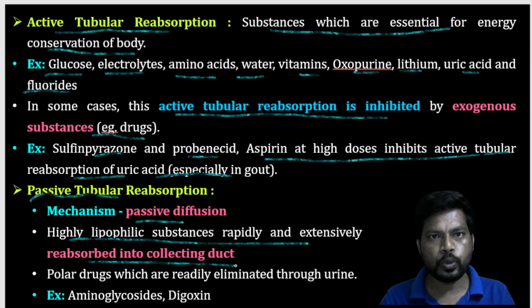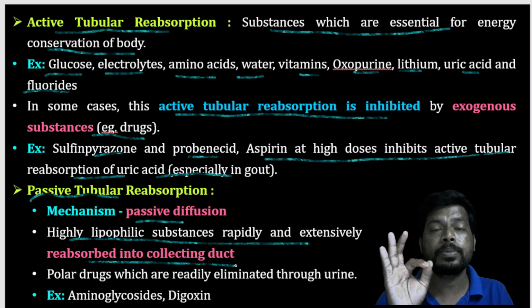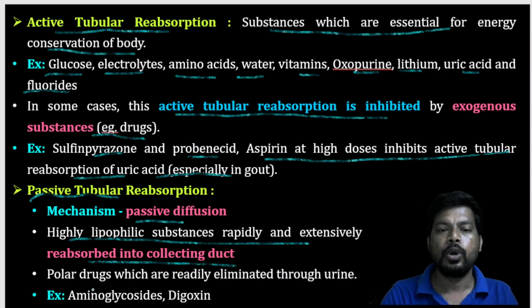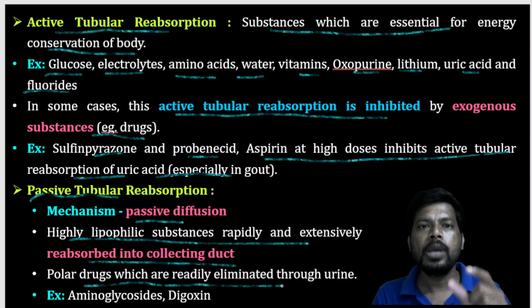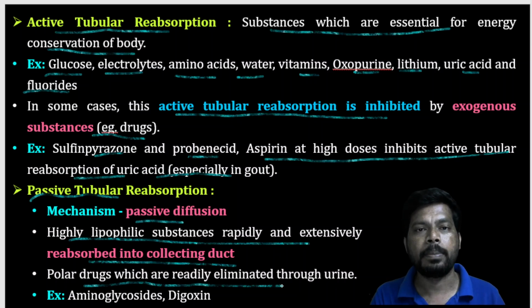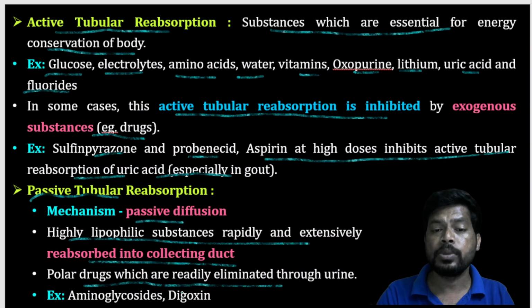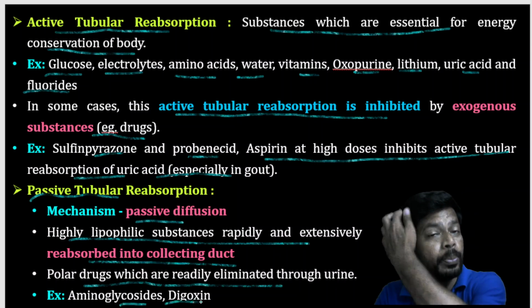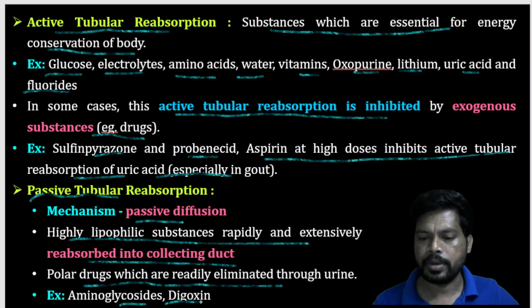But in passive tubular reabsorption, mostly highly lipophilic substances are reabsorbed, while polar drugs are readily eliminated through the urine. Examples are aminoglycosides as well as digoxin, which are polar substances and can be readily excreted through the urine.